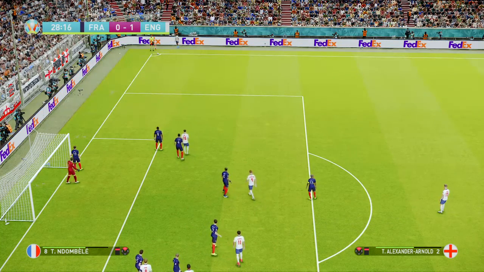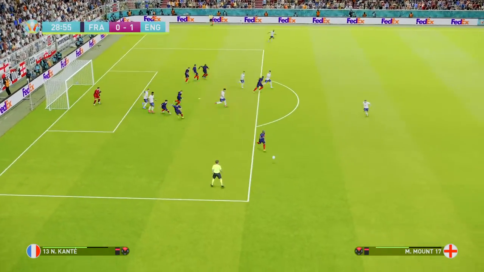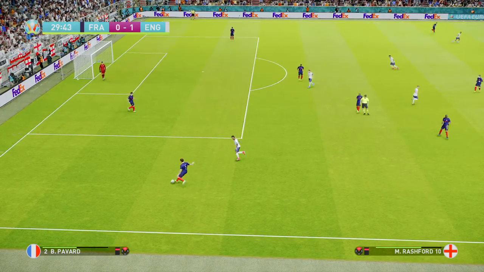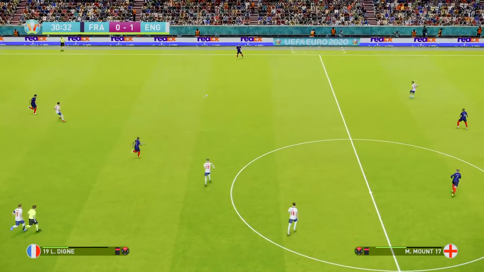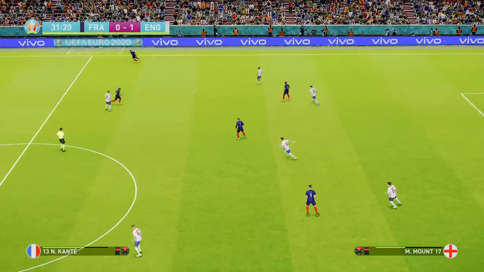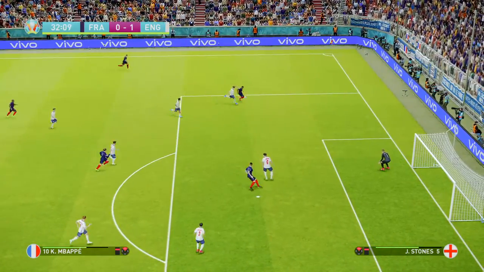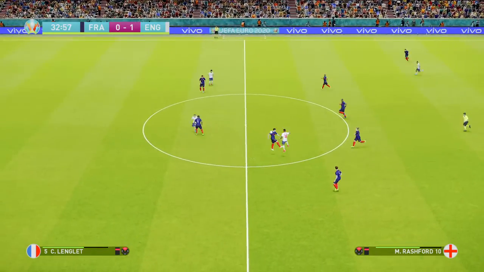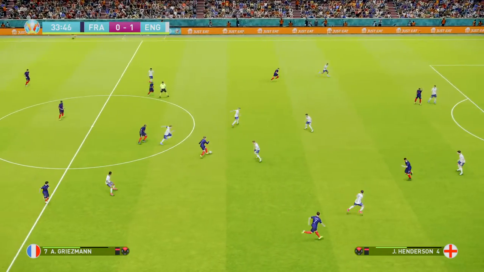Trent to take the corner. In it comes. Sancho's there. Can't beat the defender, and Kante can bring this away. Can they break here, France? But he's gone back and slowed it down. Pavard and Longley at the back. Now Pogba. Lovely long-ranging pass to Luca Digne on the left. They've not been able to get any kind of attack going so far, France. Can they now? Kante over the top for the pacey Mbappe. John Stones back very well.